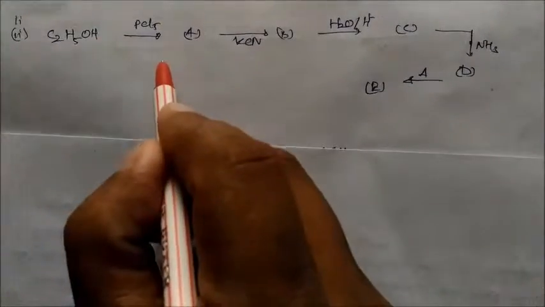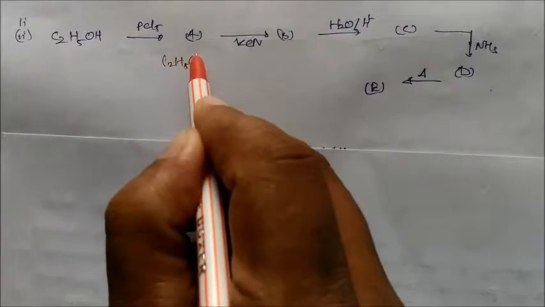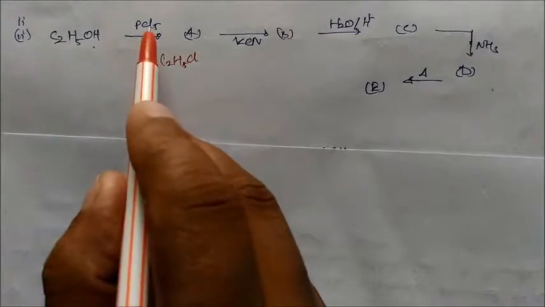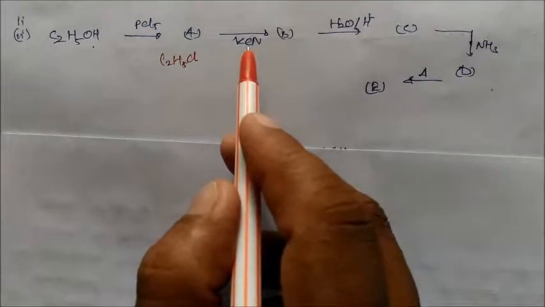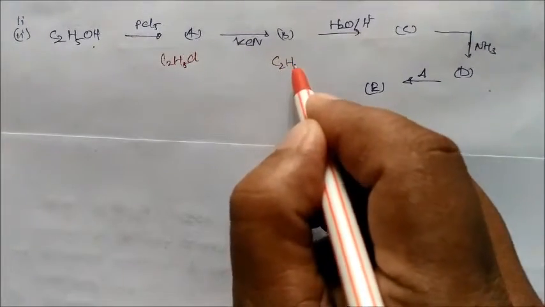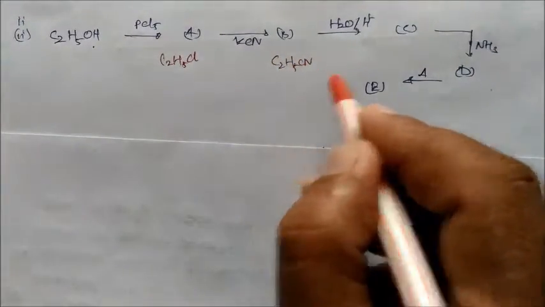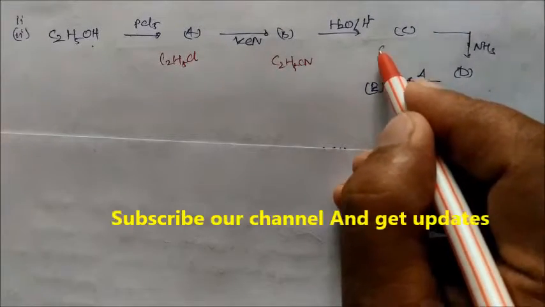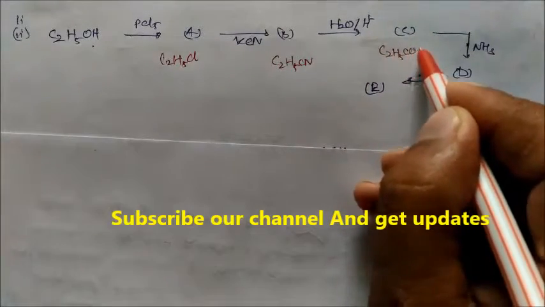Second question, this is the ethanol in presence of PCl5, so you will get C2H5Cl, OH is replaced by the Cl. Again Cl is replaced by the CN, so you will get in B case C2H5CN, and on hydrolysis you will get C2H5COOH.